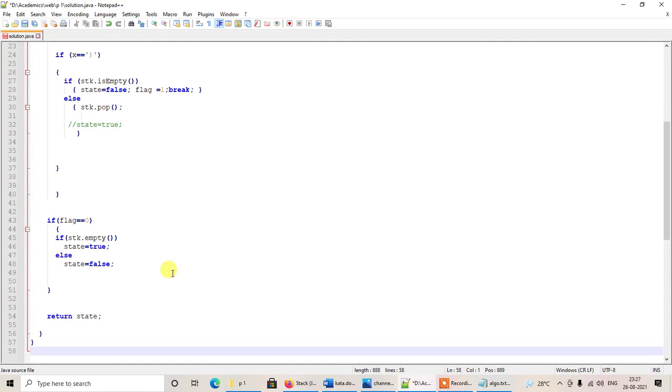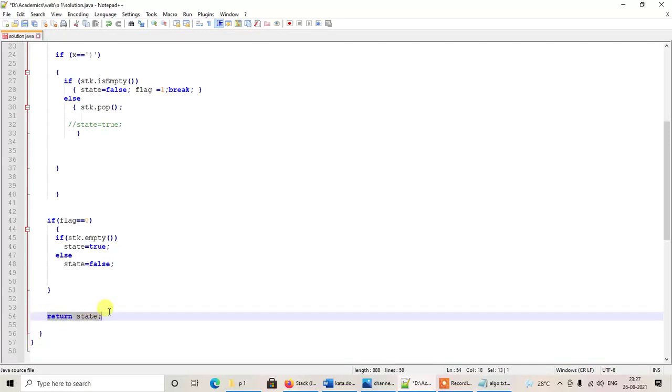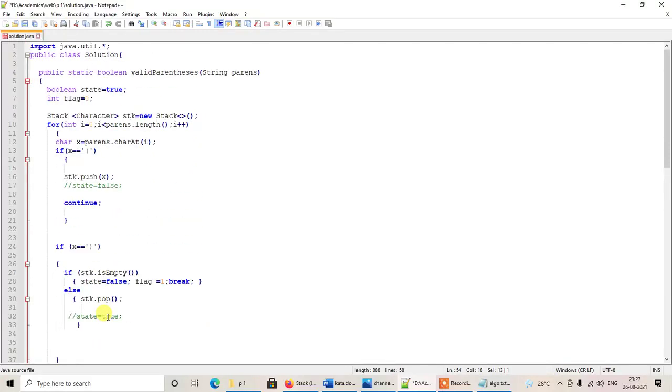So if the stack is not empty, we'll be changing the value of the boolean variable to false. But if it is empty, that means the string is valid, and we'll be changing the value of the boolean variable to true. And finally, at the end of our code, we'll be returning the boolean variable's value. So this is the coding for our program.